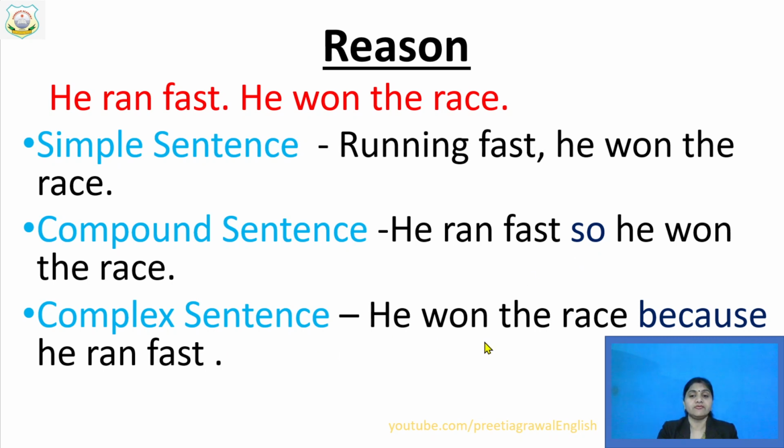Complex sentence: he won the race because he ran fast. So because is your subordinator, and that's why this is your complex sentence. And here also there are two finite verbs, won and ran. Clear? So this we can use if we have to express our reason.